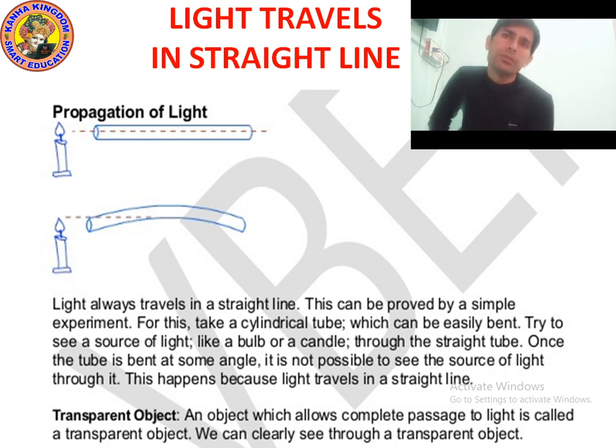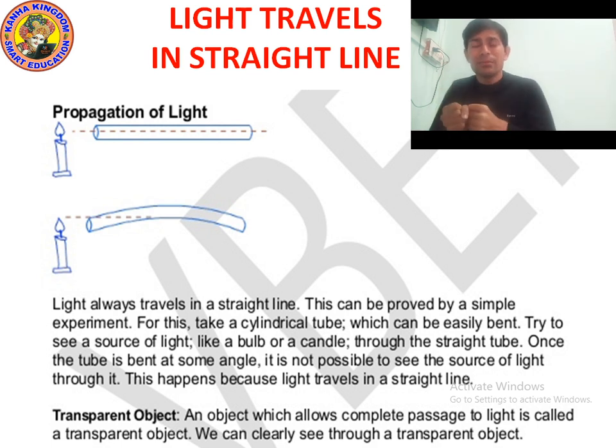So you will take a candle and light it with a matchstick. Put the candle on the table, then take the cylindrical tube, a pipe which can be easily bent.